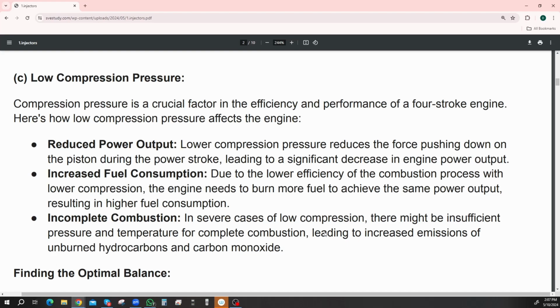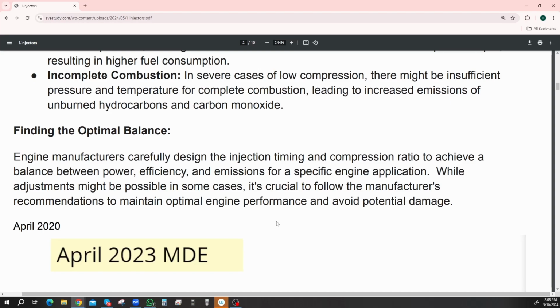Like if you don't actually ignite the fuel and you just push it out because you're at such low pressure on one of your cylinders. All right, finding the optimal balance. Engine manufacturers carefully design the injection timing and compression ratio to achieve a balance between power, efficiency and emissions for a specific engine application. While adjustments might be possible in some cases, it's crucial to follow the manufacturer's recommendations to attain the optimal engine performance and avoid potential damage.